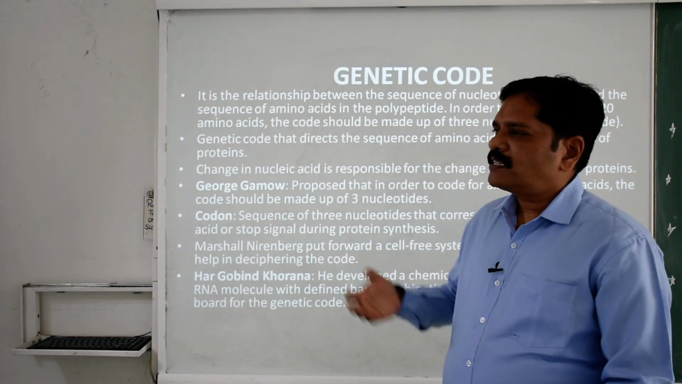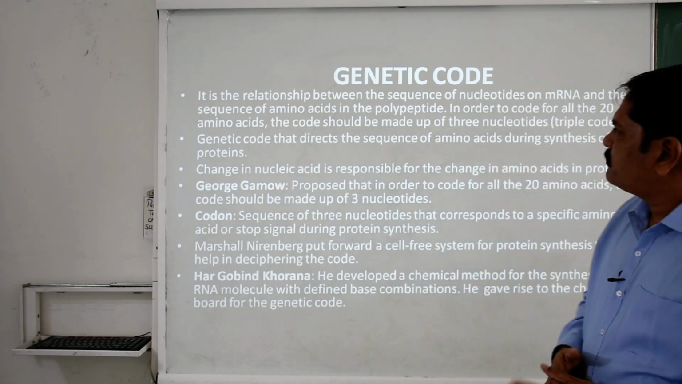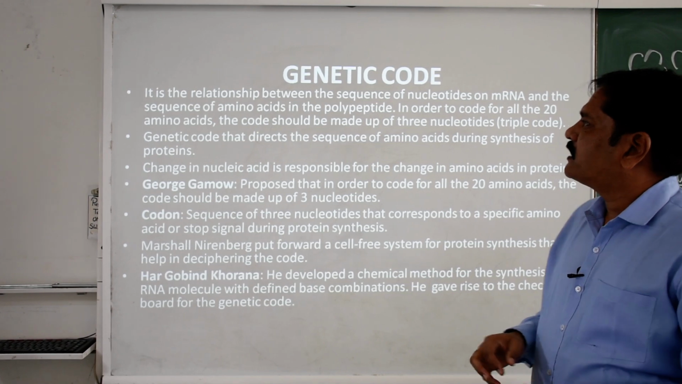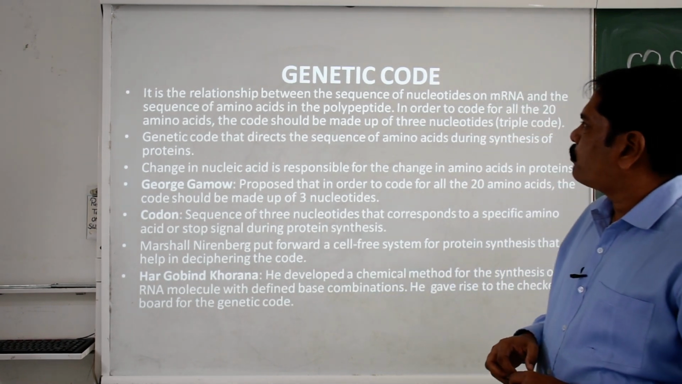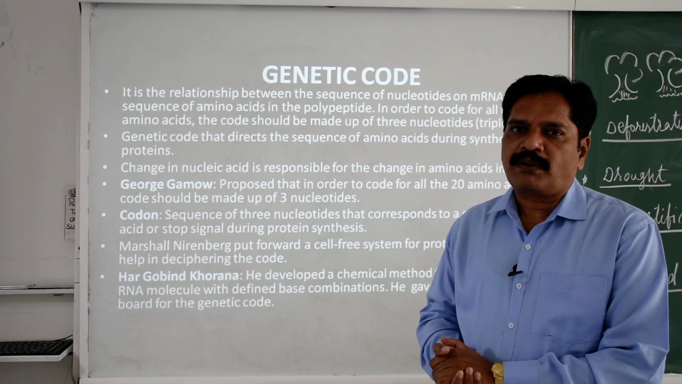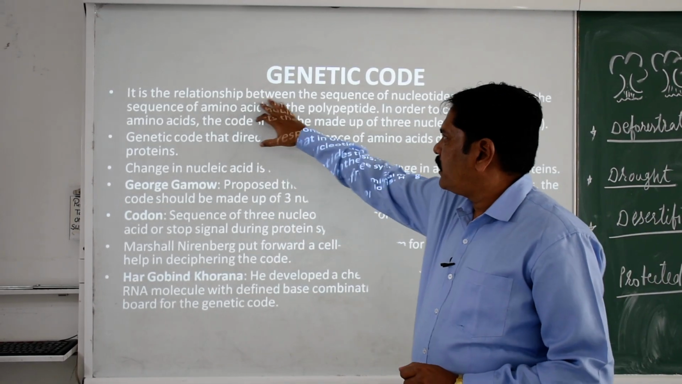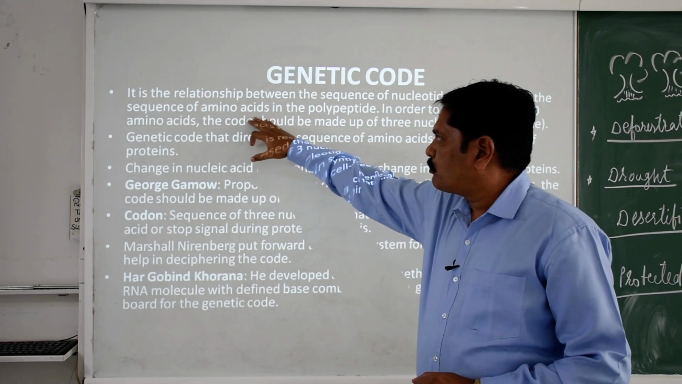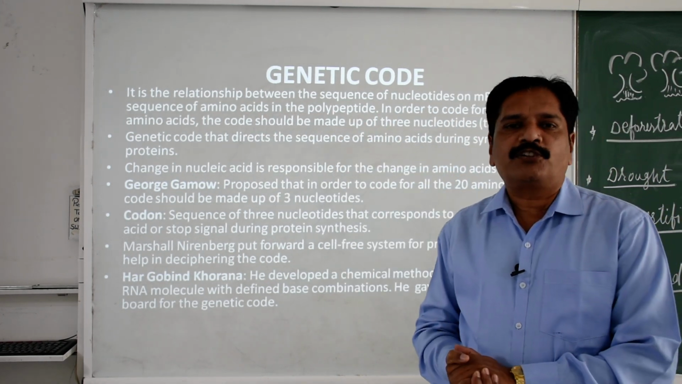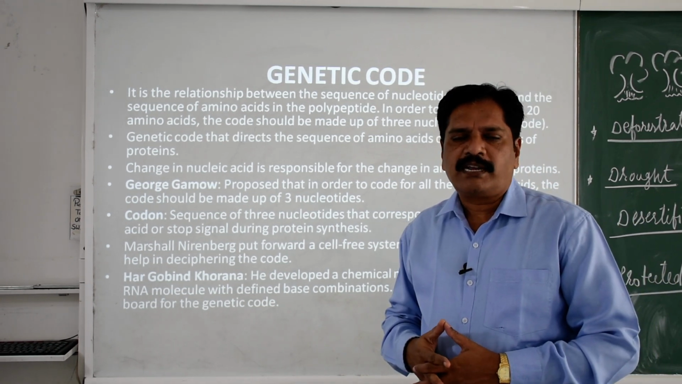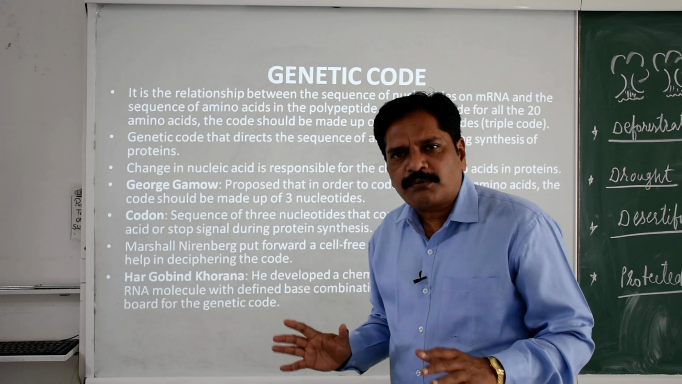Clear? You know that the relationship between the sequences of nucleotides on mRNA and the sequence of amino acids in the polypeptide is known as the genetic code. Simply, it is a relationship between the sequences of nucleotides on mRNA and the sequences of amino acids in the polypeptide chain. That is simply called the genetic code. It is actually nothing special.